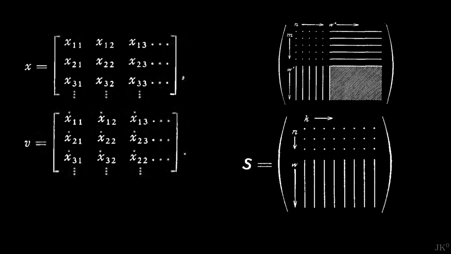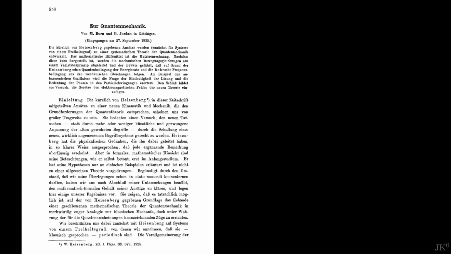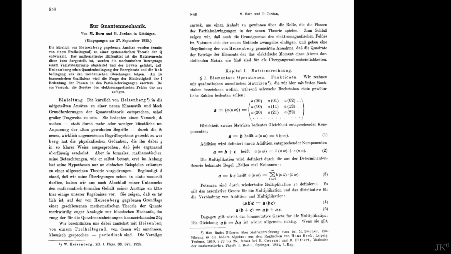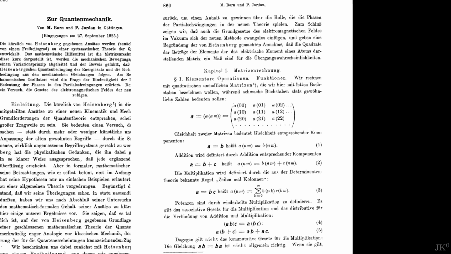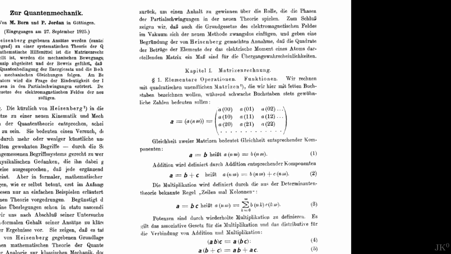Before we judge Heisenberg for not knowing about matrices, the same was true for most physicists of the time. Matrix algebra was so unknown that the paper that Born and Jordan wrote following on Heisenberg's work began with a full section explaining the basics of matrices.